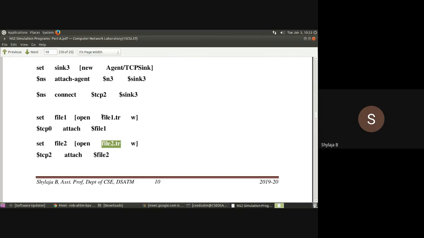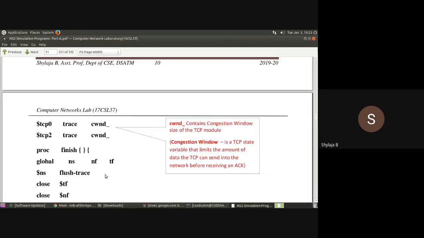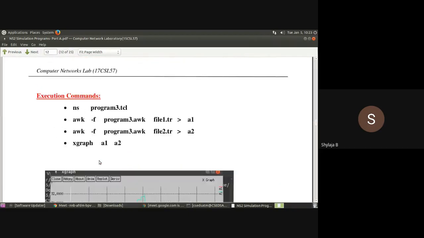If you want, you can open these 2 files by using the gedit command. Some of you while typing are typing file.tr. You won't get the output while execution. So those 2 names, file1.tr and file2.tr, you have to write here.